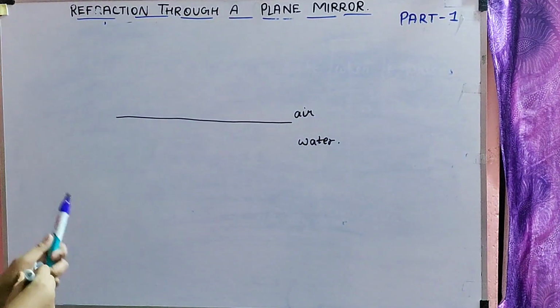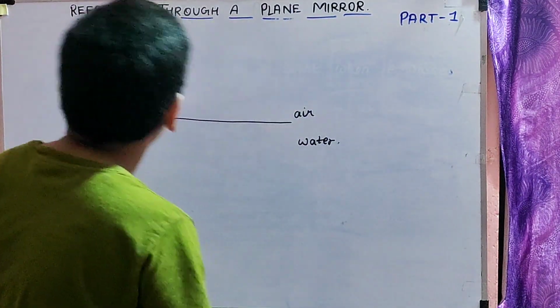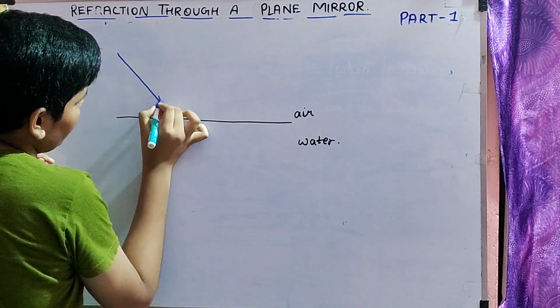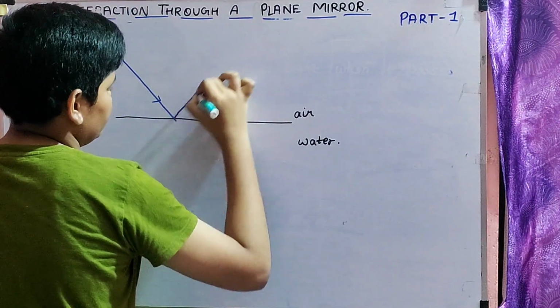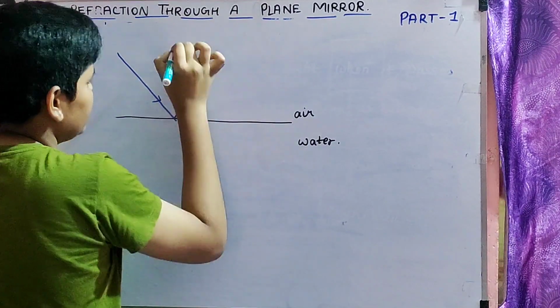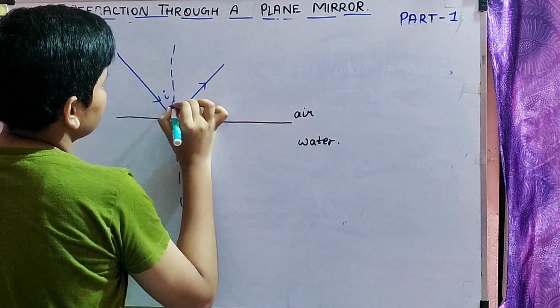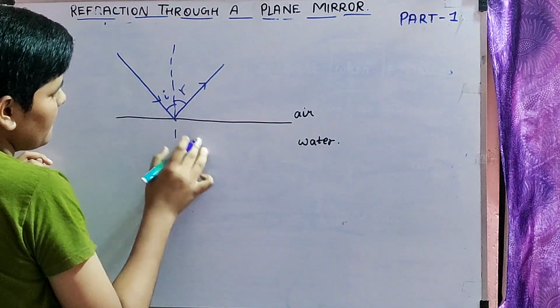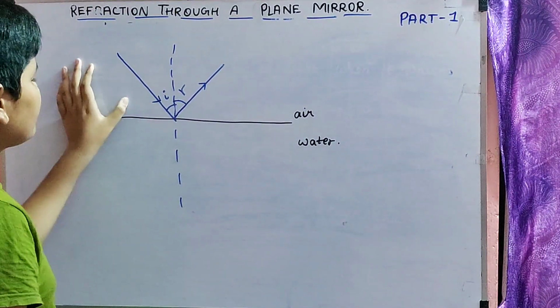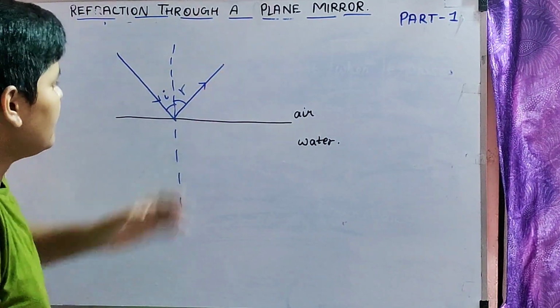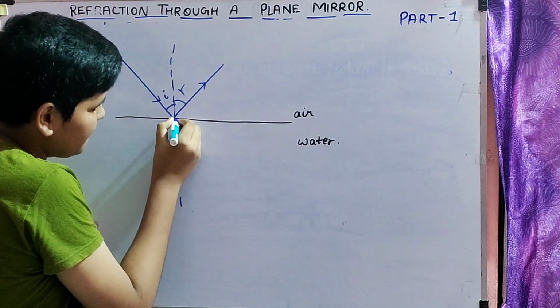Now one ray of light is hitting like this. It gets reflected. And here we draw the normal. This is the angle of incidence, this is the angle of reflection. Now some part of the ray of light gets reflected, but some also gets refracted.